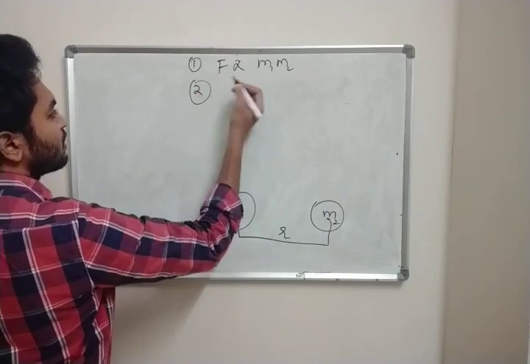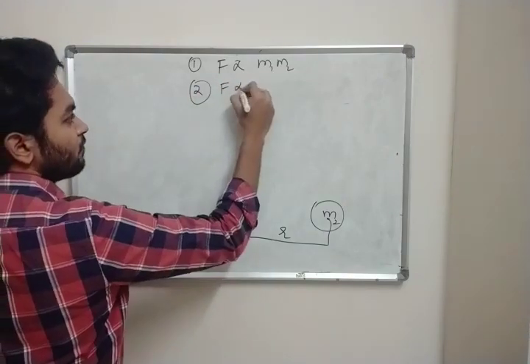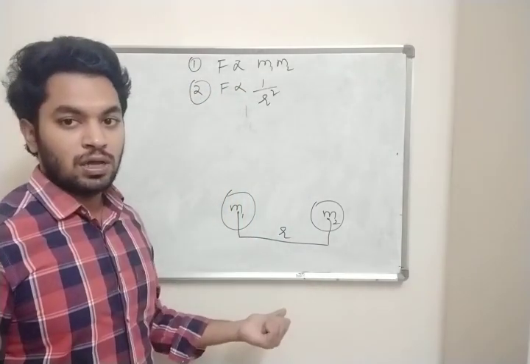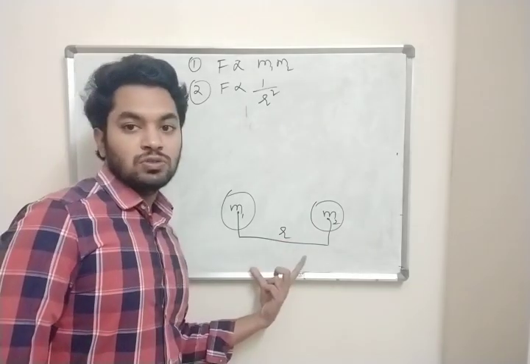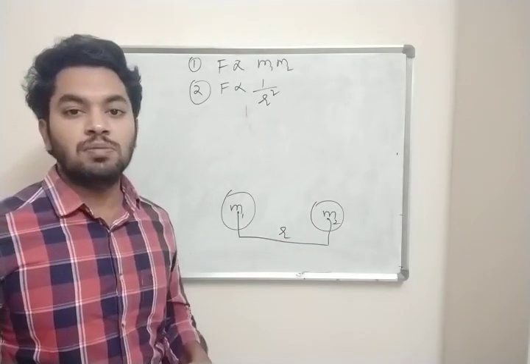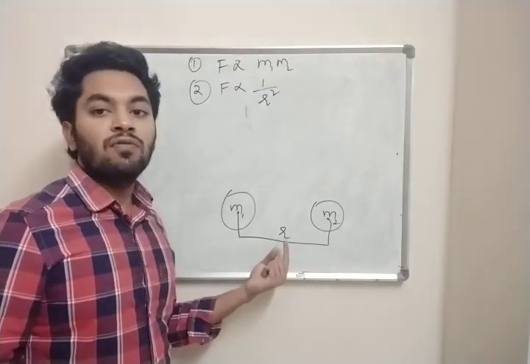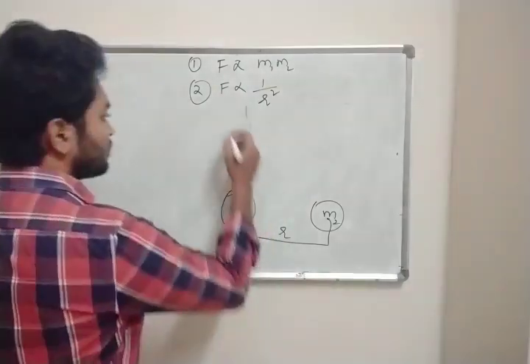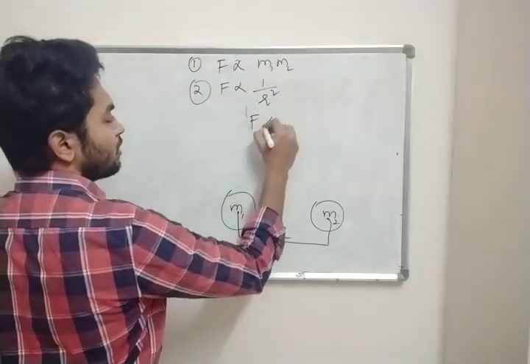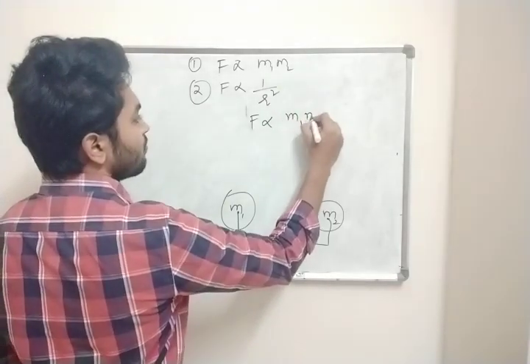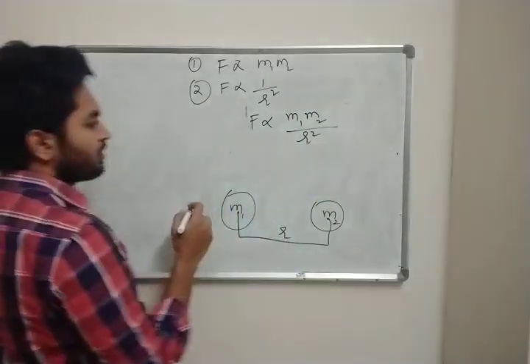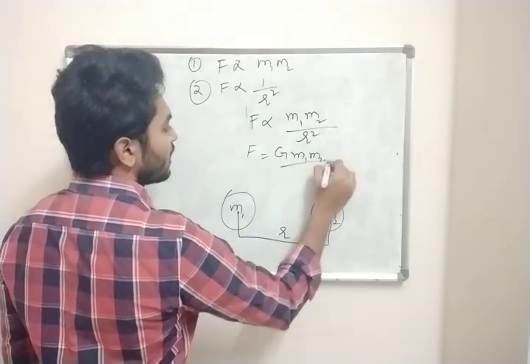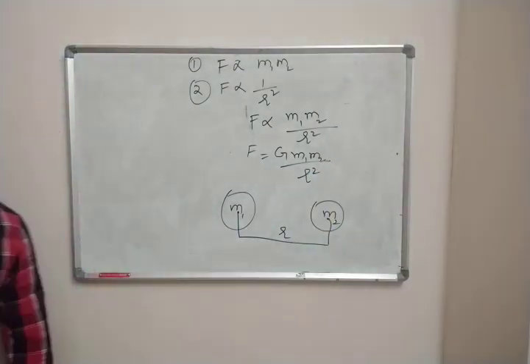The second law is that F is inversely proportional to the square of the distance between the two bodies, F proportional to 1 by r square. If you combine these two laws, F is proportional to m1 m2 by r square. To remove the proportionality constant, we write F equal to G m1 m2 by r square.